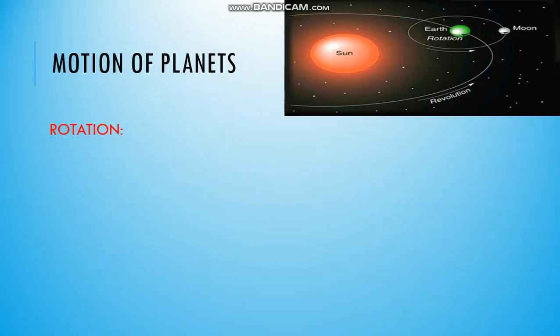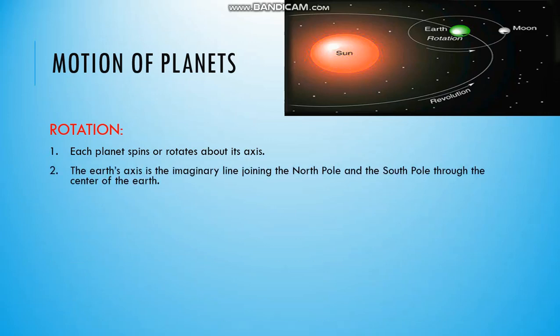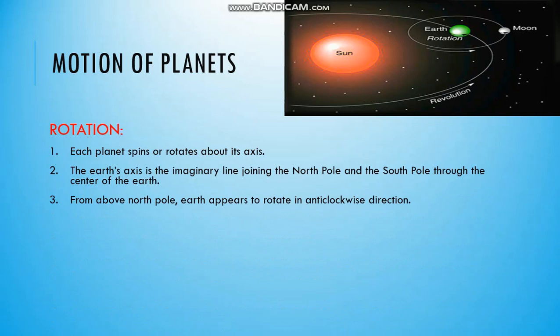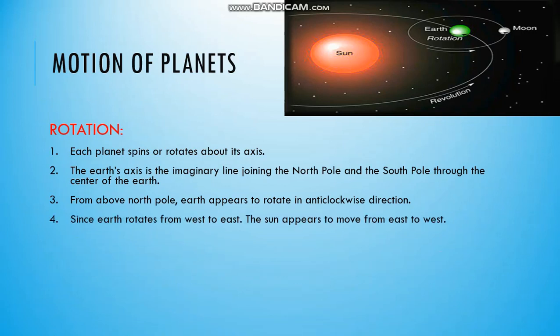Now we have rotation. Each planet spins or rotates about its axis. The Earth's axis is the imaginary line joining the North Pole and South Pole through the center of the Earth, as I showed you on earlier slide. From above North Pole, if you see, the Earth appears to rotate in anti-clockwise direction. Since Earth rotates from west to east, west is on the left side, east is on the right side, so west to east, anti-clockwise.